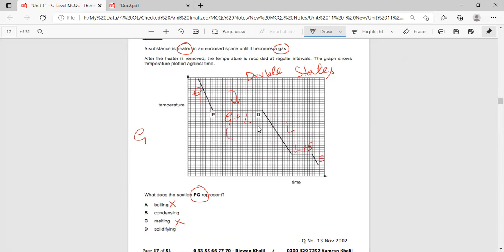So what is the name of the process when gas turns into liquid? That process is called condensation. If this part was being asked, which option would be correct? Option D. Since this is the cooling curve, boiling is not possible, and melting is not possible either. So option B is the correct answer.